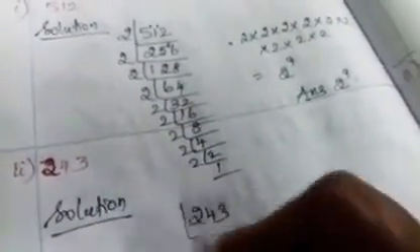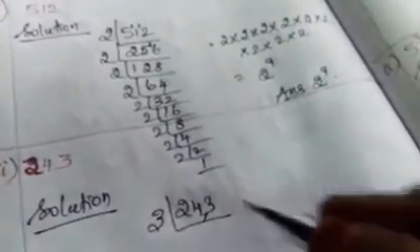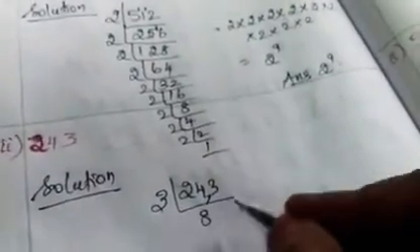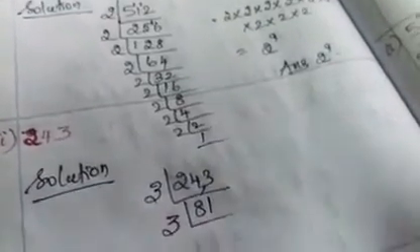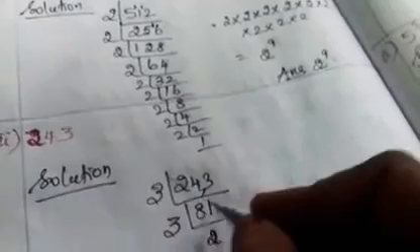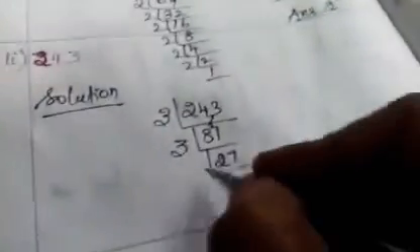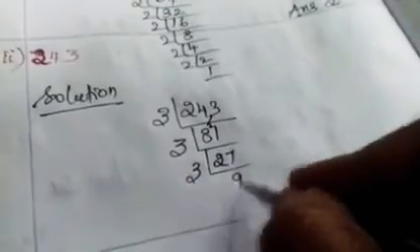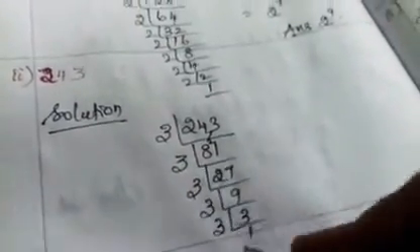Same way, next sum 243. How will you write this one? 243. Shall we take the 3 table? See, 3 is an odd number. 24 how many times? 8 times. 3 1 times. Okay. Again take the 3 table. How many times? 2 times 6, balance 2, so 7 times, 27 times. Okay. Again take the 3 table, 9 times. Again take the 3 table, 3 3s are 9. Again the 3 table, 1 times.